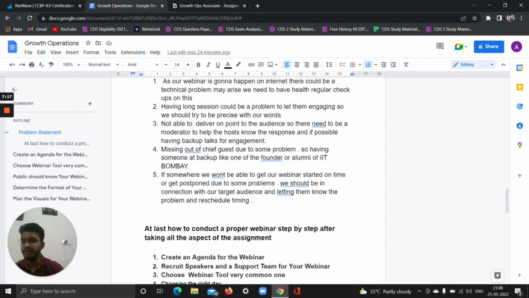And we need to have an extra moderator to help them with the proper scenario, and each and every point should be very clear to the audience so that they could take our services. Fourthly, missing out of the chief guest due to some problems, so having someone as a backup, like I've already said, that we need to have an expert in it. If an expert has an emergency and couldn't make it, that could be a bad thing for the webinar, so we need to have a backup for it as well.